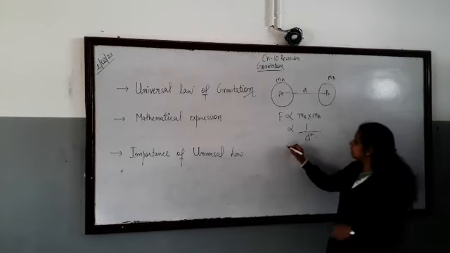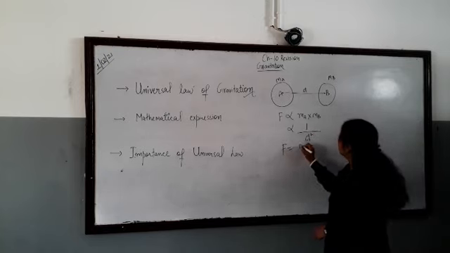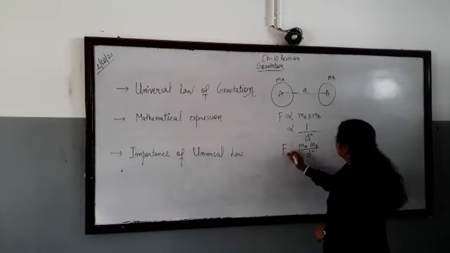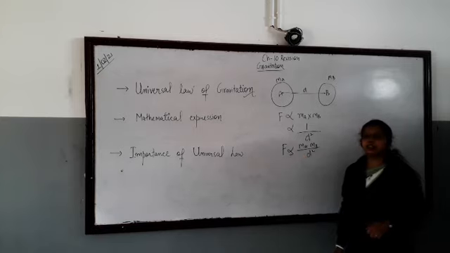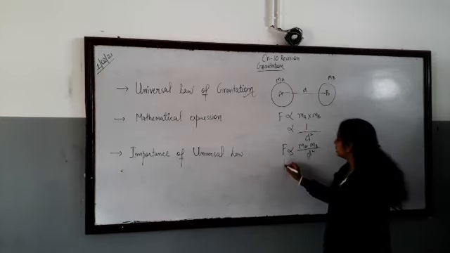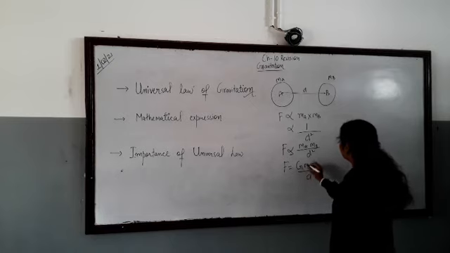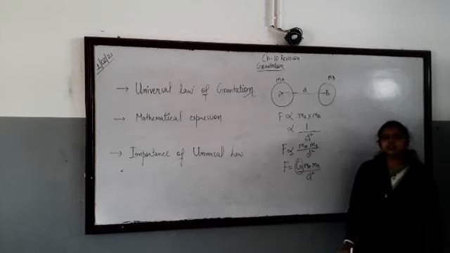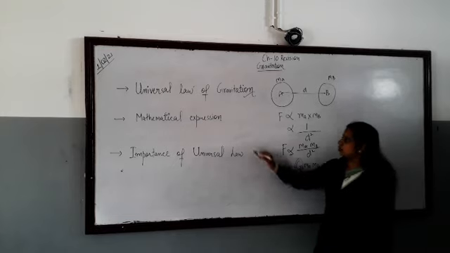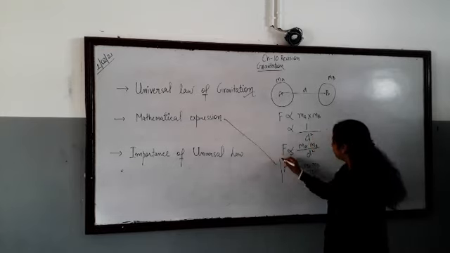If I write this, it becomes F proportional to MA MB by D square. If I remove the proportionality sign with a constant, I get F equal to G MA MB upon D square. This G is known as the universal constant, and this is your mathematical expression for